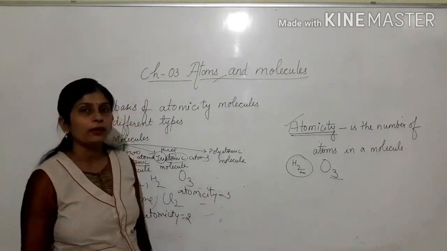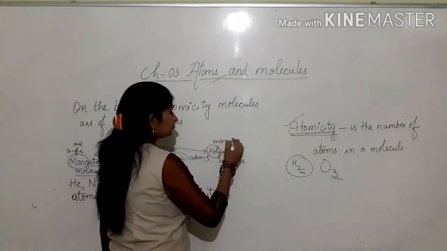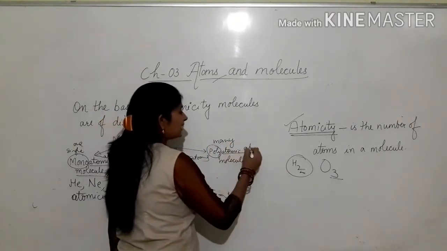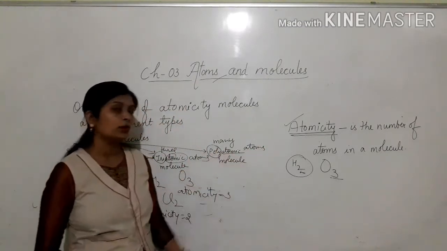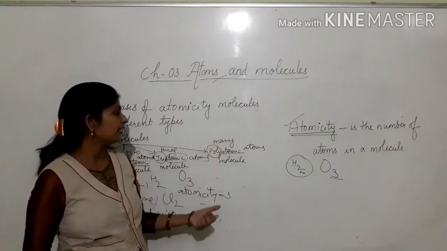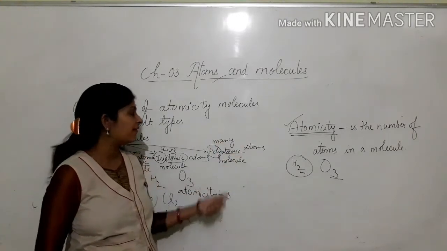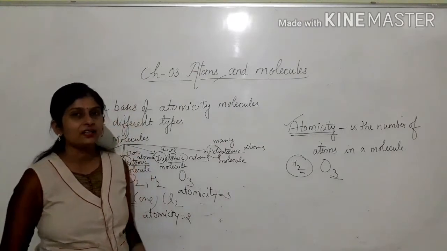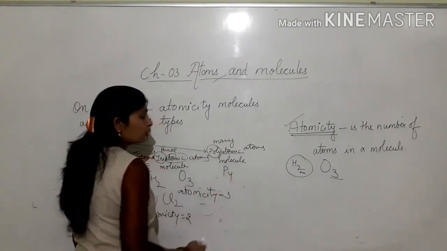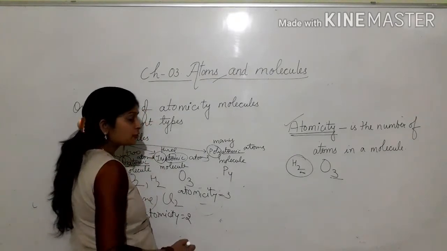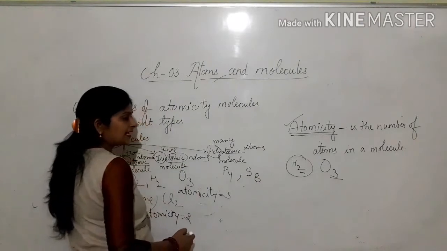Now, polyatomic molecule, where poly means many, atomic means atoms. So this is a molecule having many atoms, at least more than 3. For example, the phosphorus molecule formulated as P4 and the sulfur molecule formulated as S8.